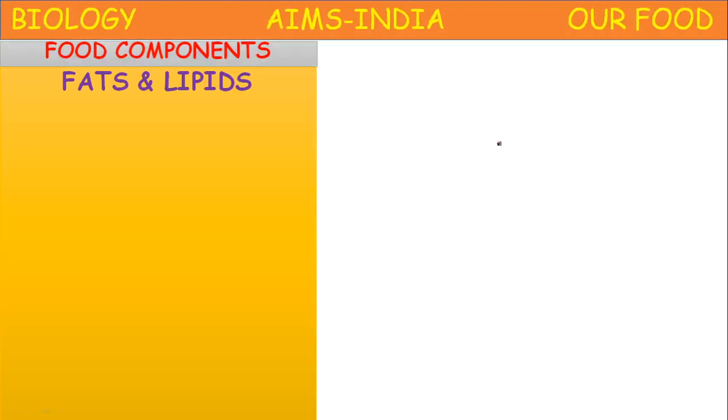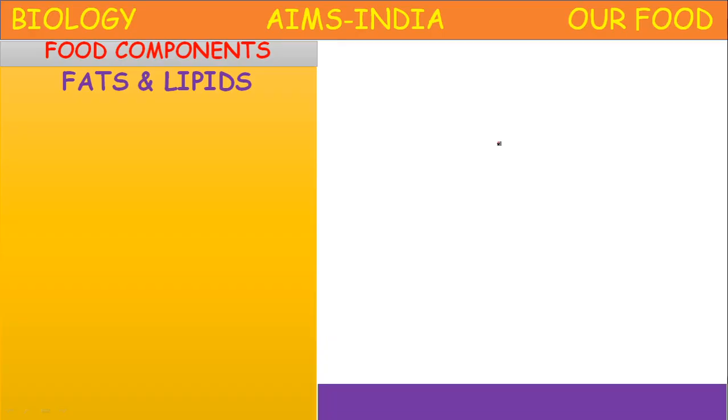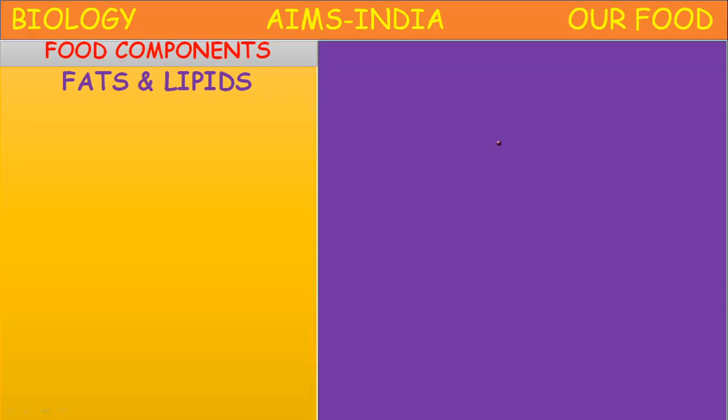Next, fats and lipids. Next important food components, fats and lipids. Fats are solids at 20 degrees centigrade temperature, and lipids are liquids at 20 degrees centigrade temperature. The lipids include some vegetable oils. Fats include ghee, vanaspati, like that.